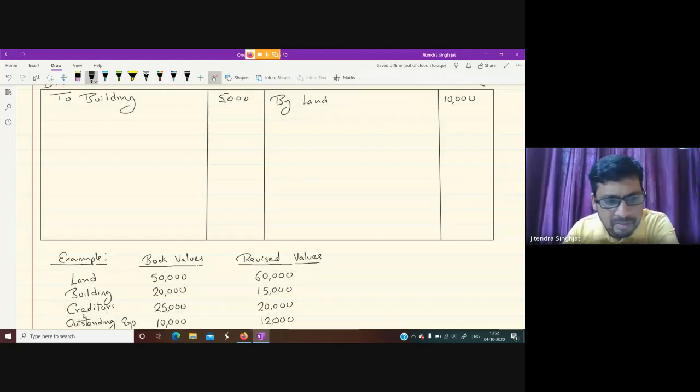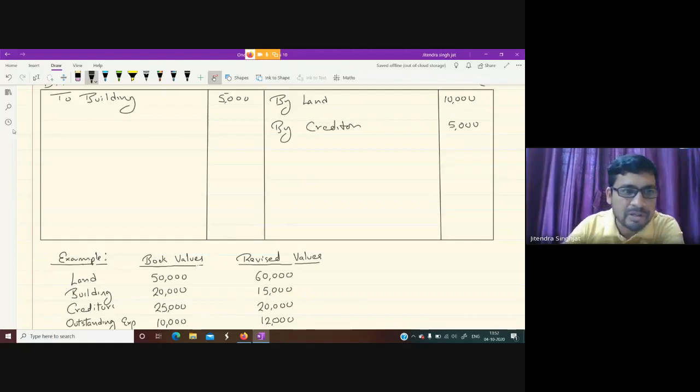Okay. Now creditors are a liability. Creditors have decreased from 25 to 20. So there is a decrease in liability. Where do we record a decrease in liability? On the credit side. So by creditors, 5,000. You can see 5,000. And outstanding expenses is also a liability. Outstanding expenses are increasing from 10,000 to 12,000. So an increase in outstanding expenses, which is a liability, will be recorded on the debit side, to outstanding expenses, 2,000.